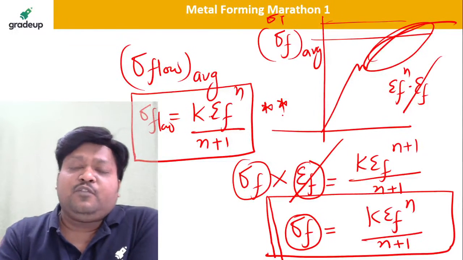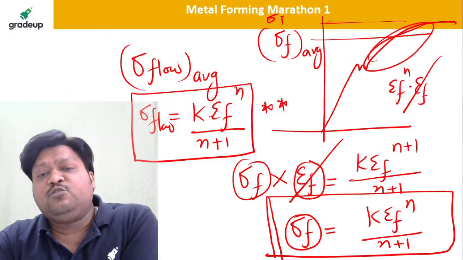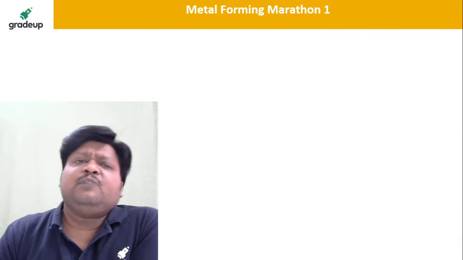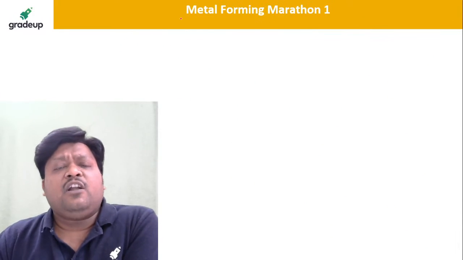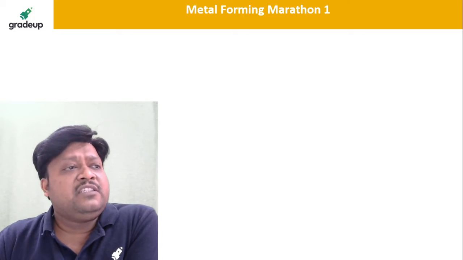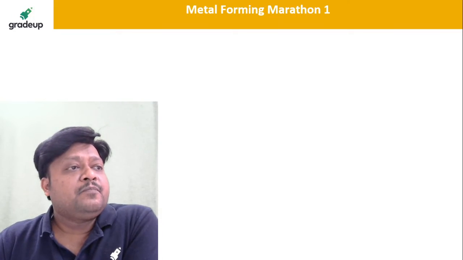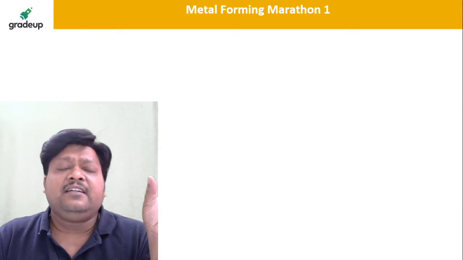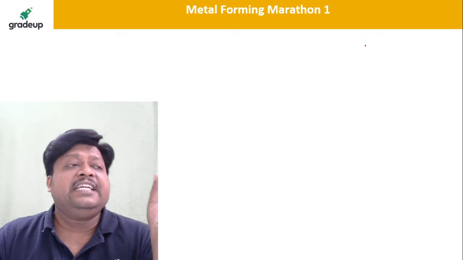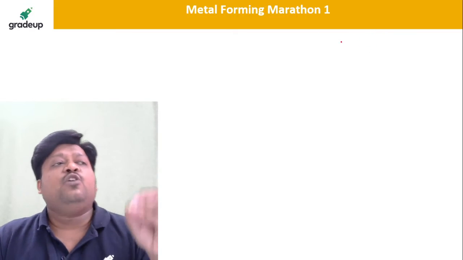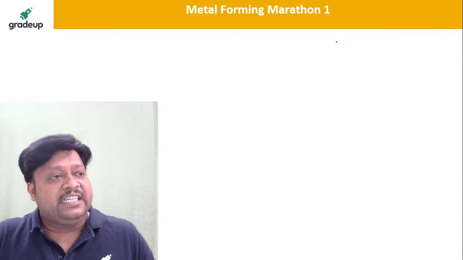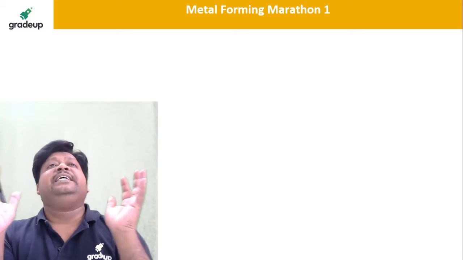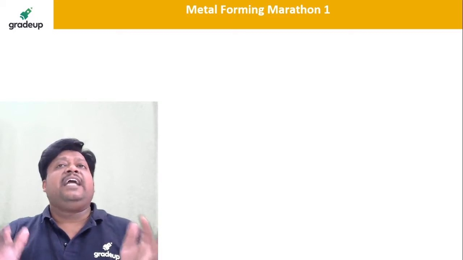So please remember, from the fundamentals of metal forming, dear students, this information should be known to us. Along with that, the very basic things about true stress, true strain, nominal stress, or nominal strain. The flow stress you can take as the true stress only, but instead of taking sigma t at a particular point, whatever work done I have calculated should be equated with some average value of stress.